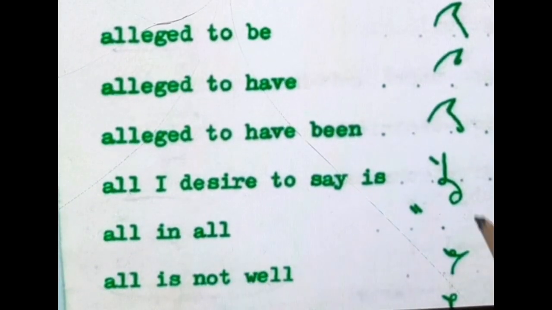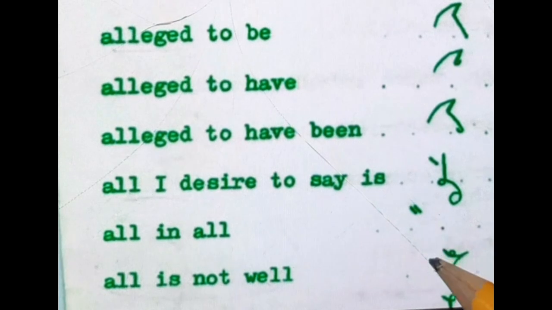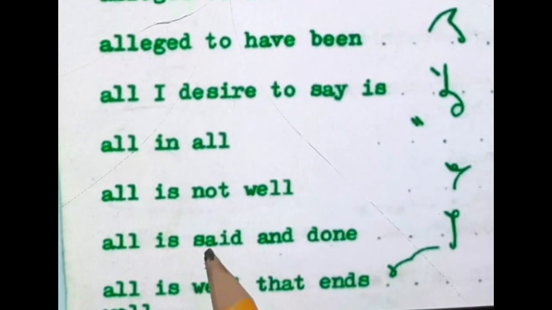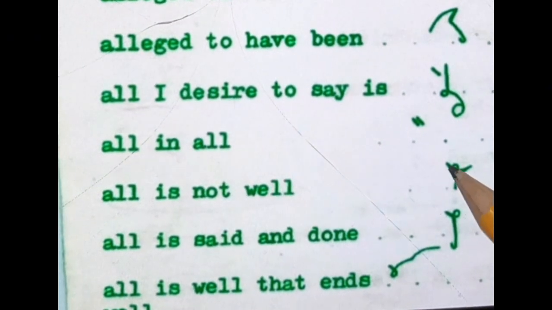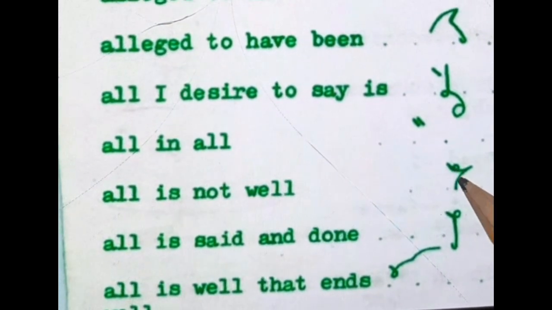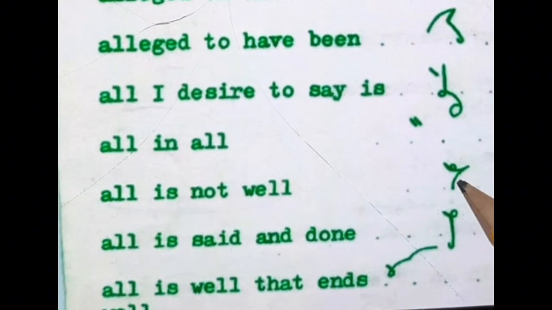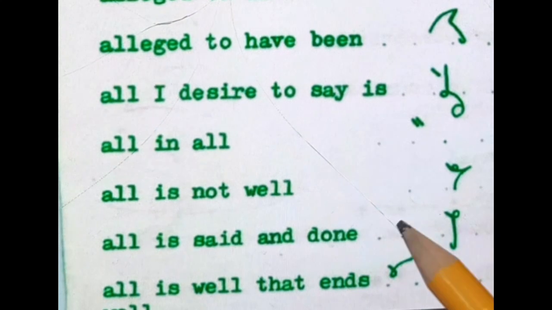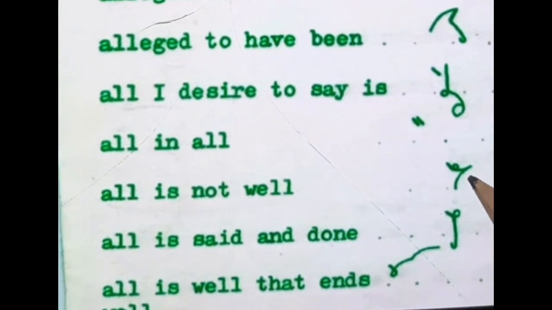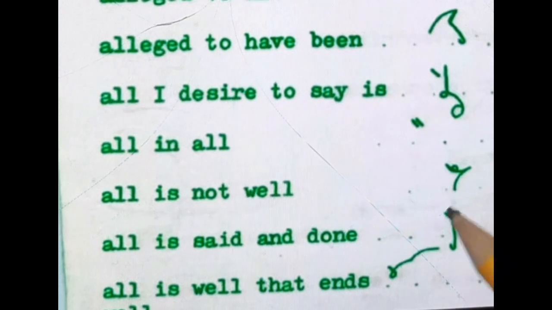Next, all in all. This is 2 dash, which shows all in all. All is not well. This shows all. This circle shows is, not. This is N stroke, which shows not. Well, this is L stroke, which shows well.